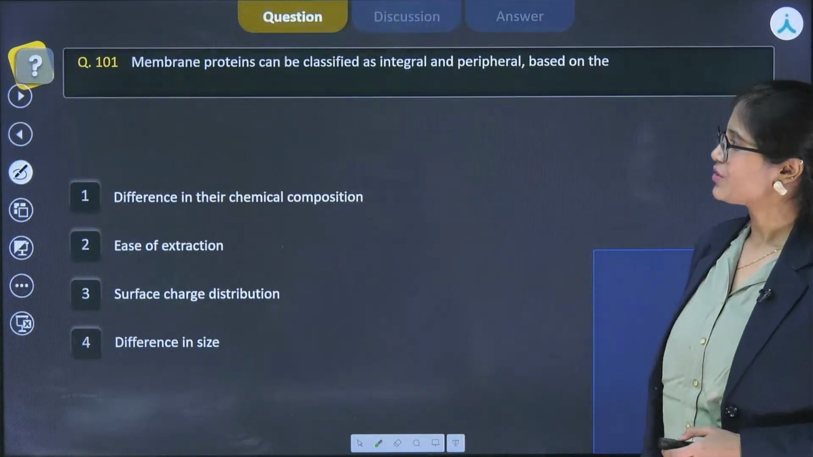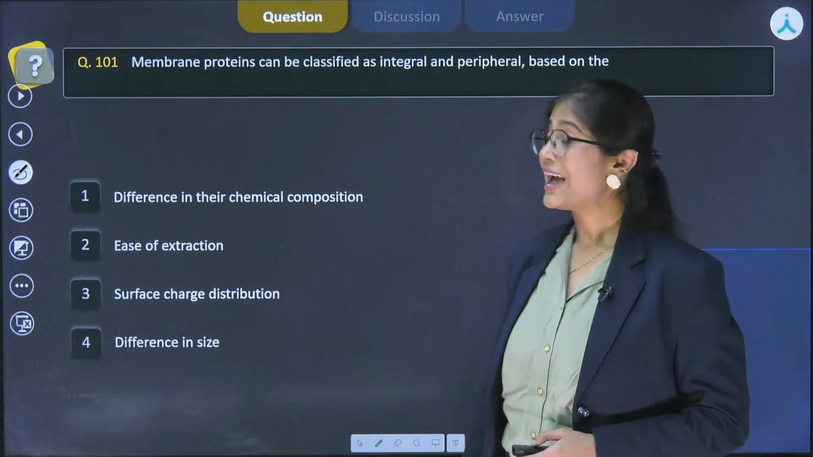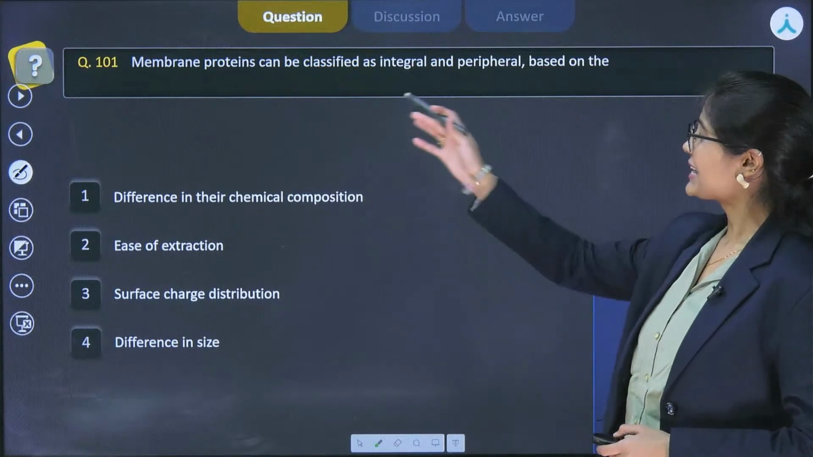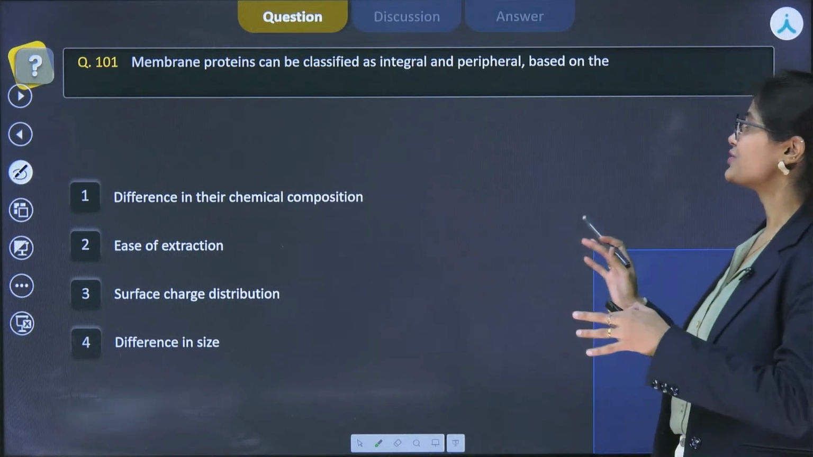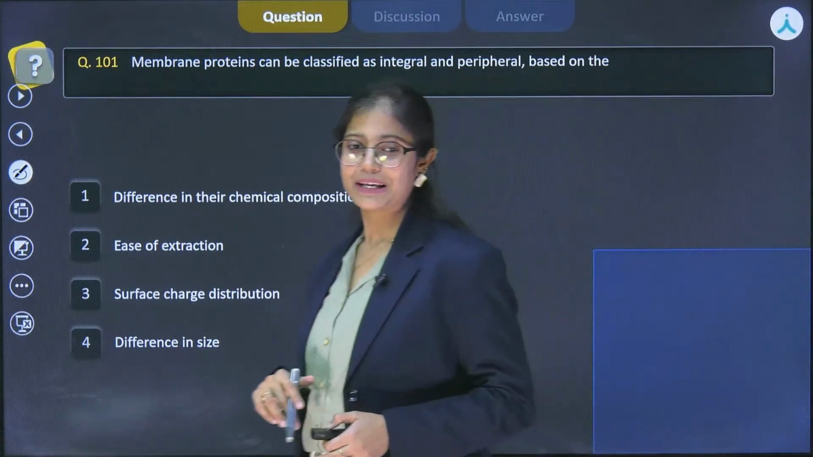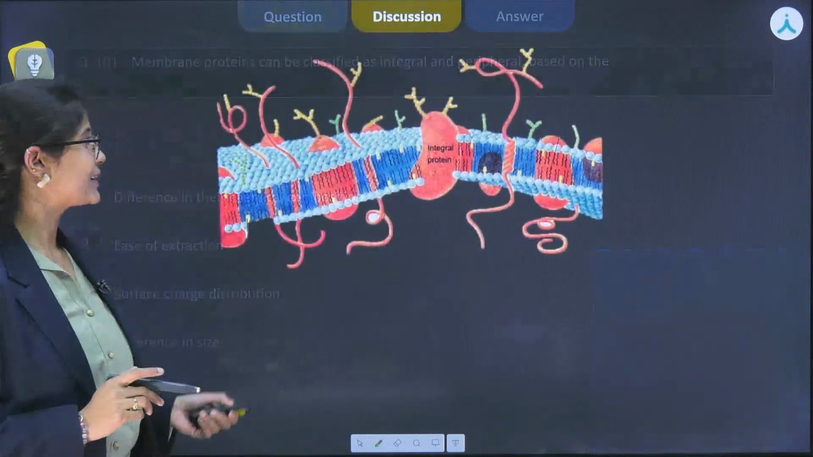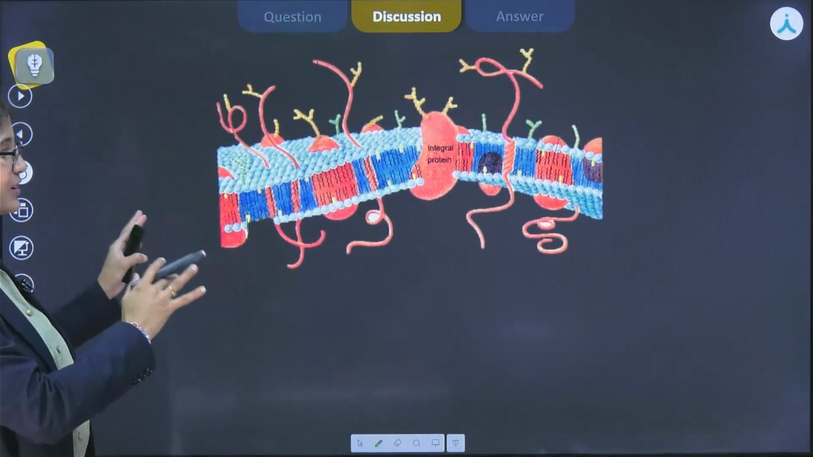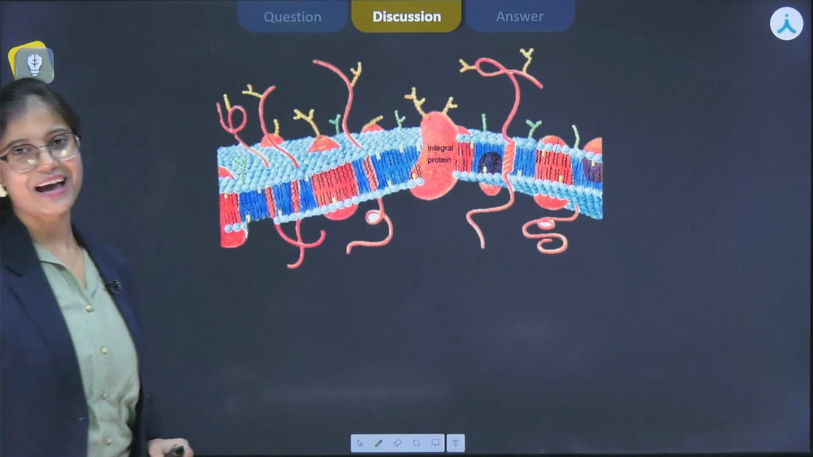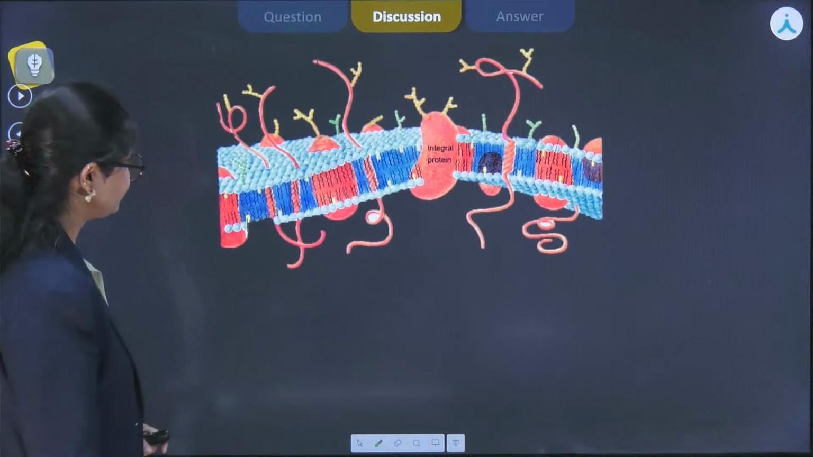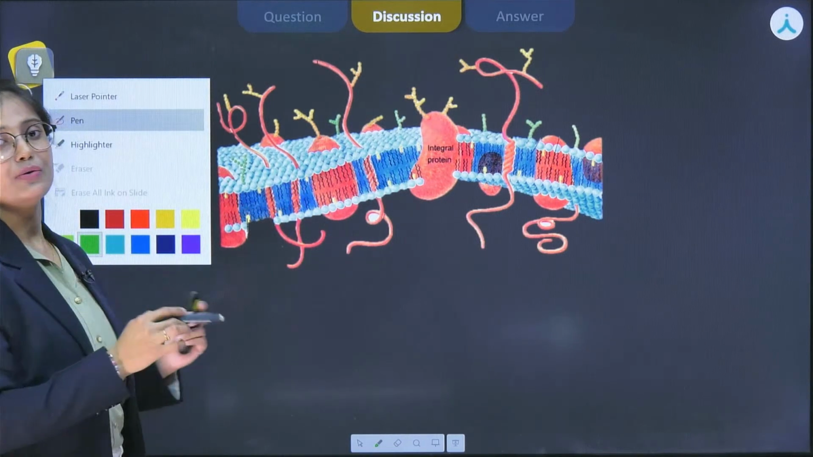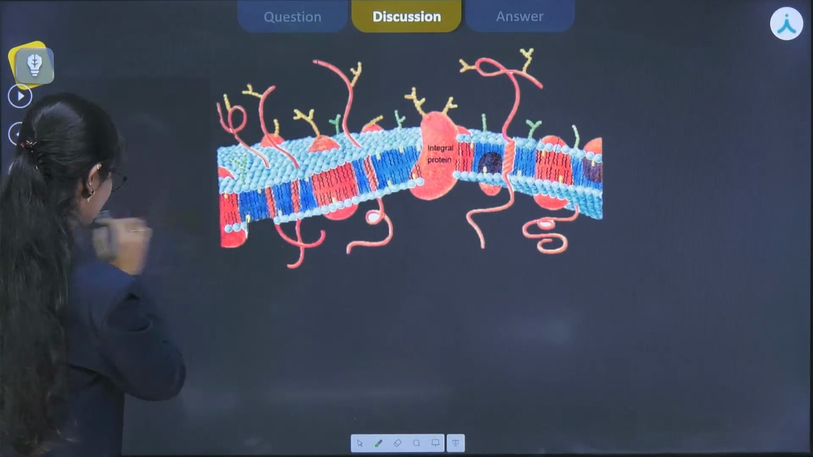Let's see the next question, that is question number 101, and it says, again from the chapter Cell, the Unit of Life, which says membrane protein can be classified as integral and peripheral based on the. Now where did we study integral and peripheral protein? It is from the plasma membrane. So this is the structure, the beautiful structure, the fluid mosaic model of plasma membrane, which is given by Singer and Nicholson. Okay, let's see how it actually is, why it is known as phospholipid bilayer.